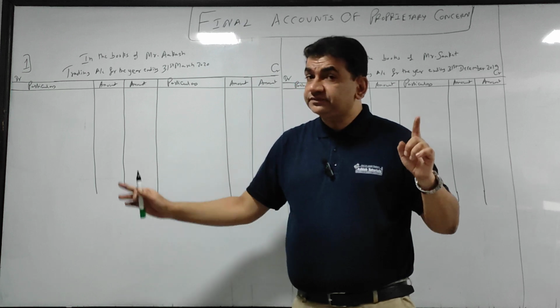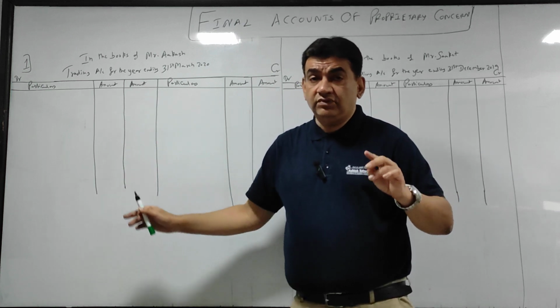So, what I told you, goods coming in, debit trading account.